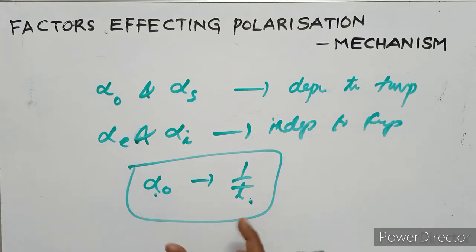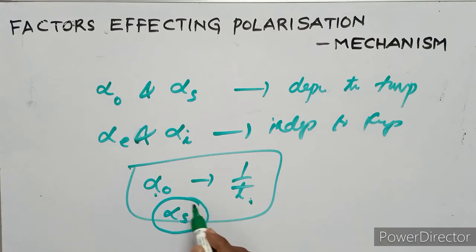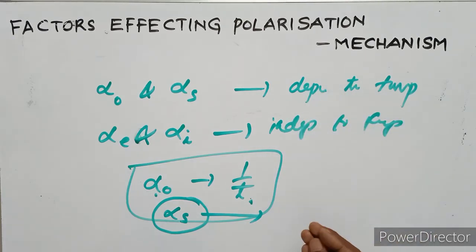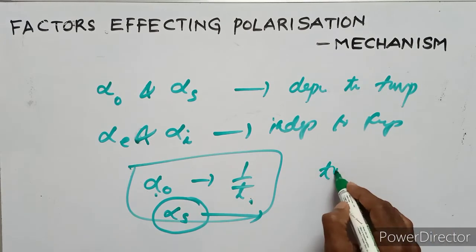However, the space charge polarization changes when the temperature is increased. So these are all factors affecting the polarization mechanism with the temperature factor.